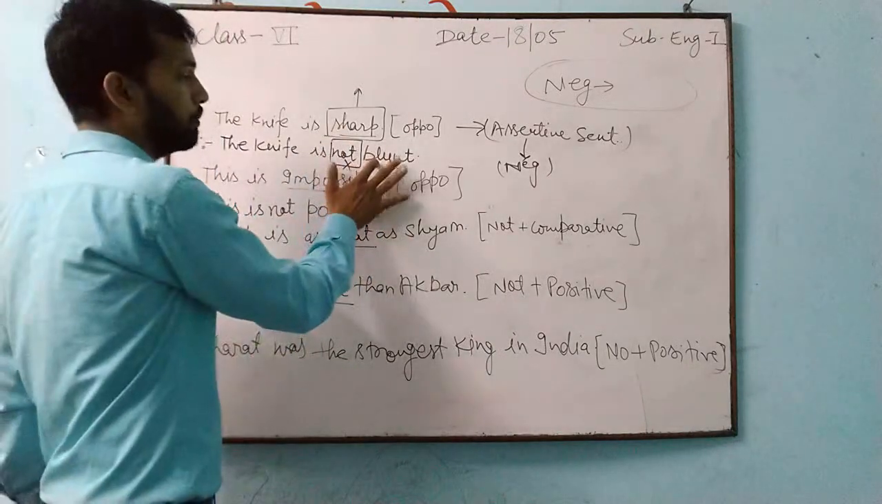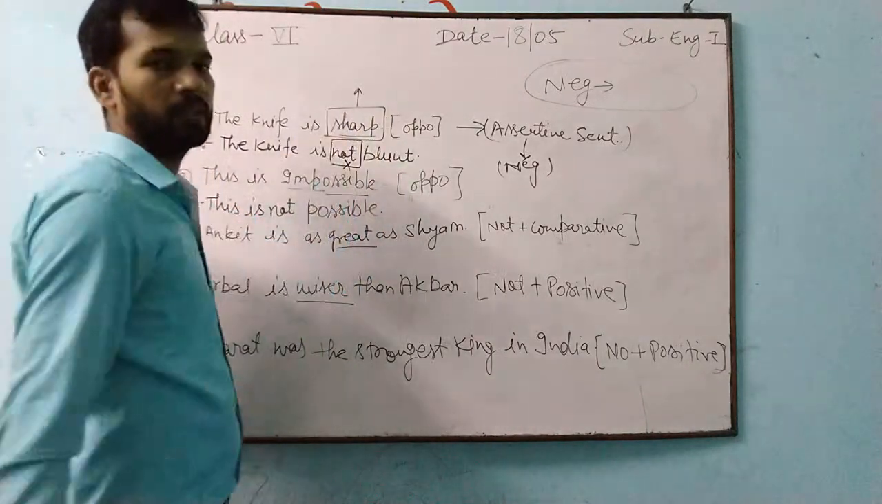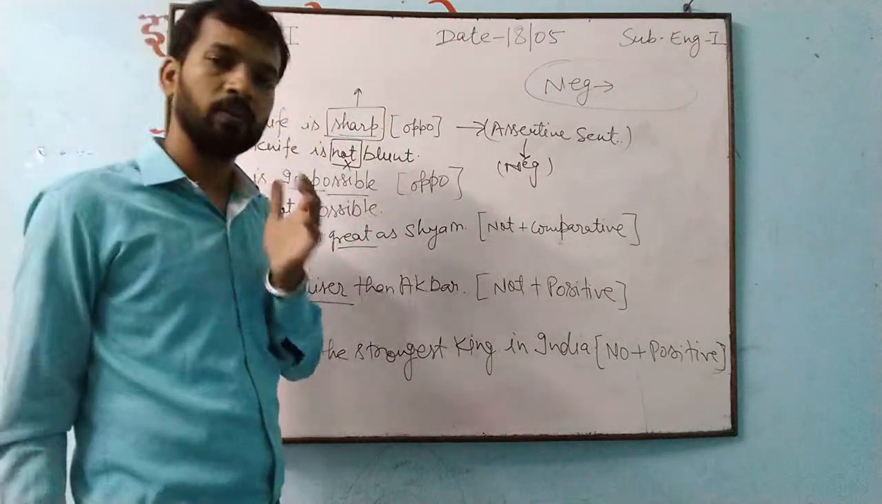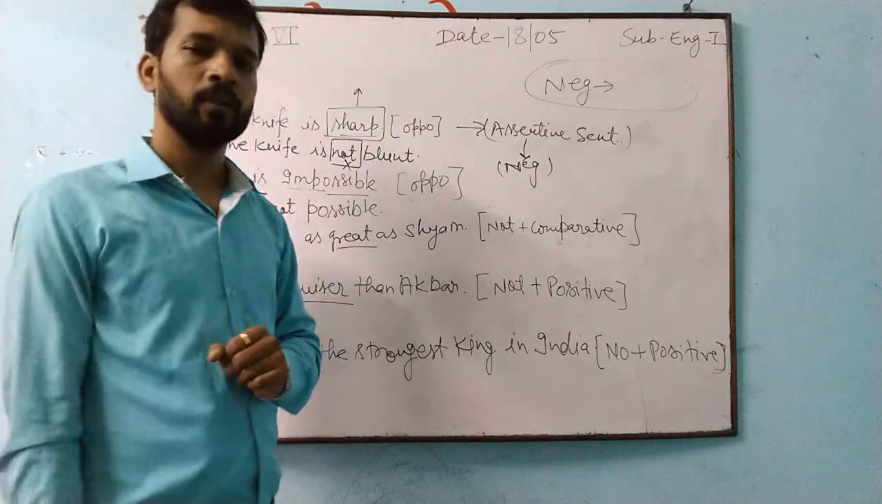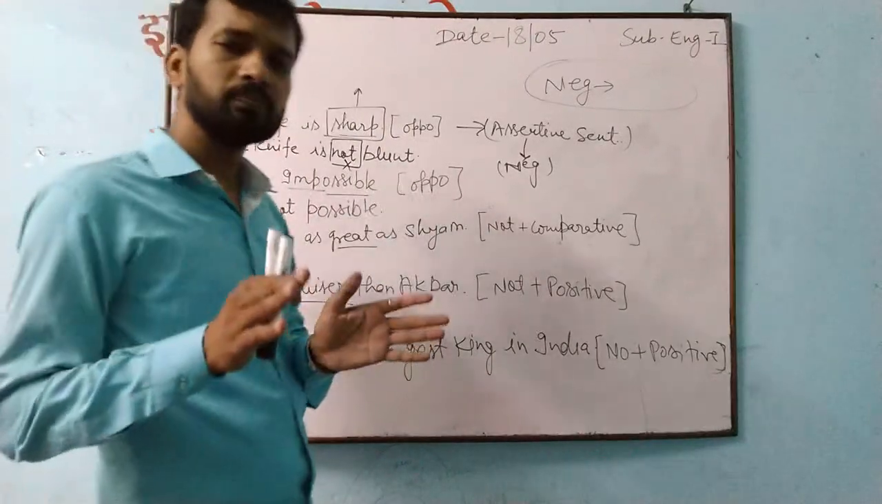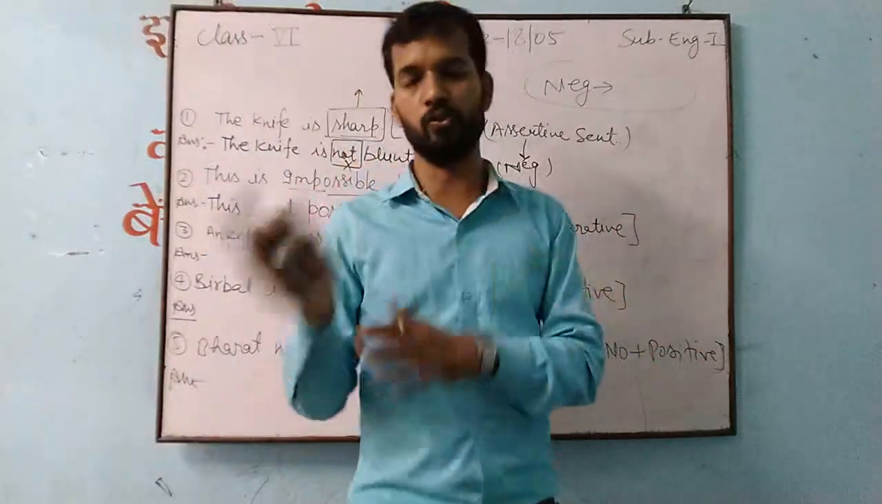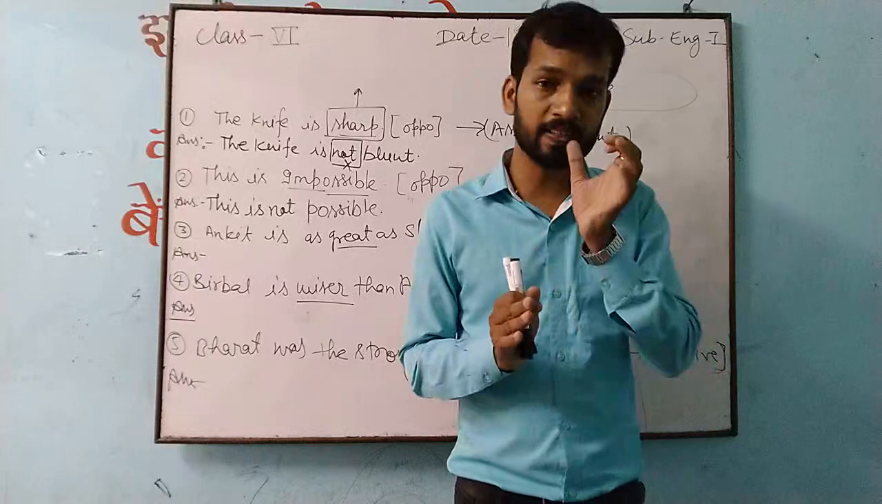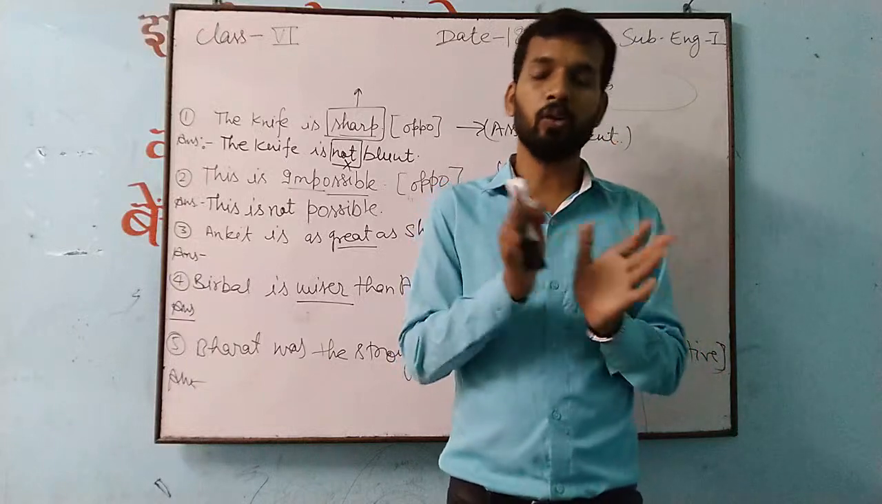Means we'll write blunt as sharp. Then it will be, the knife is sharp. This is what we do when changing assertive to negative. So this is assertive to negative. Exactly, it is affirmative to negative, because assertive contains both. In assertive you will get affirmative also, negative also.